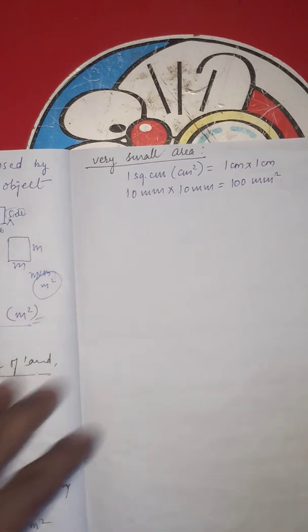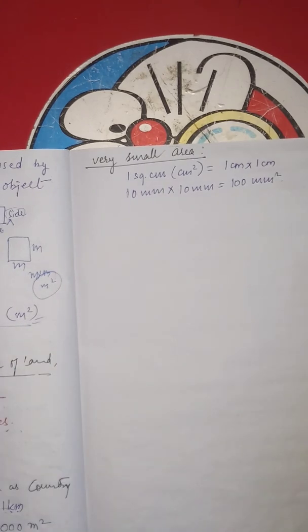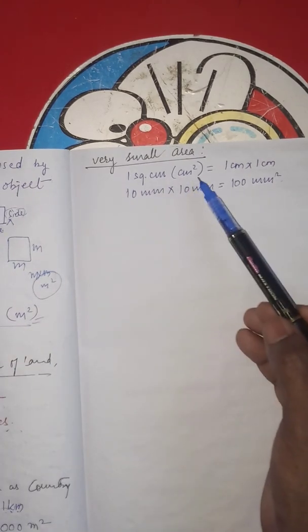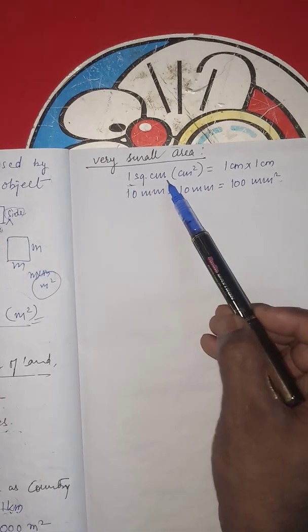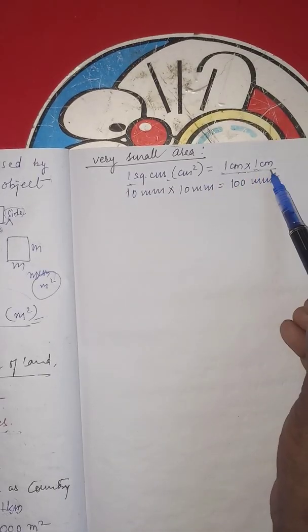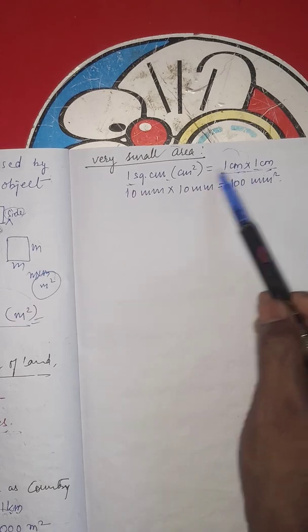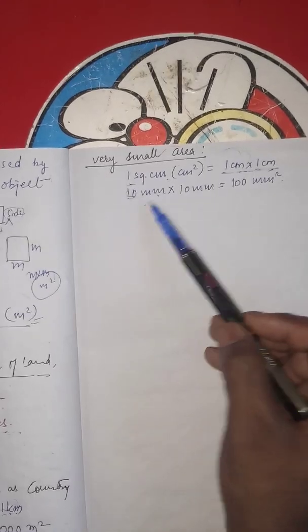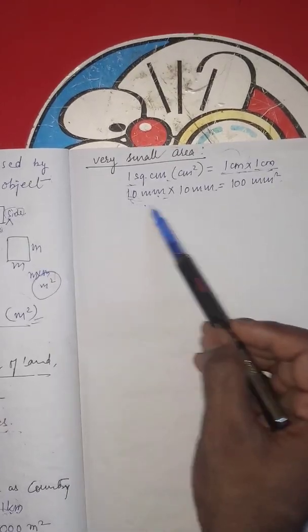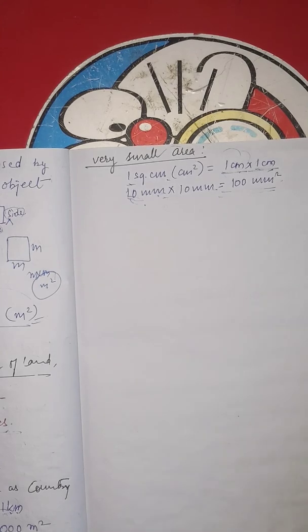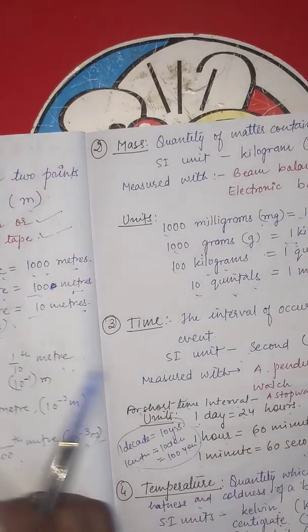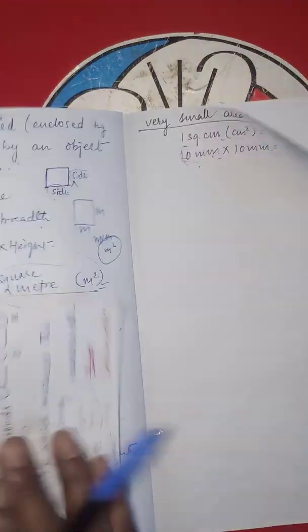Now we have some smaller units as well for measuring very small areas, that is centimeter square. 1 square centimeter is equal to 1 cm into 1 cm. 1 centimeter will be equal to 10 mm, millimeter. 1 centimeter is equal to 10 millimeter. While multiplying these, we will get 100 millimeter square for measuring the very small area of an object or a space.